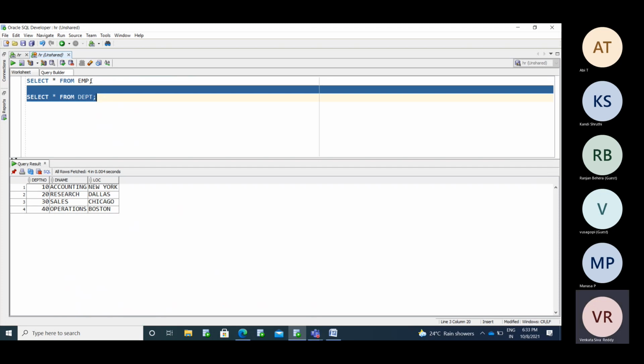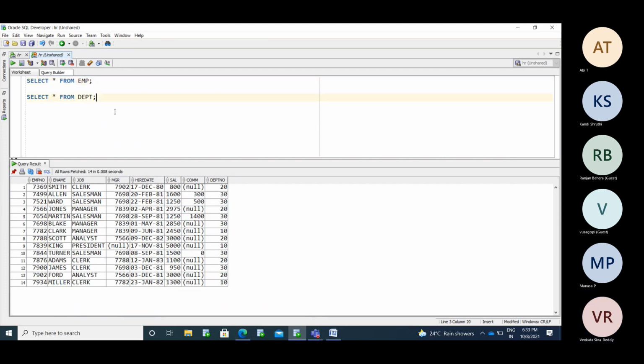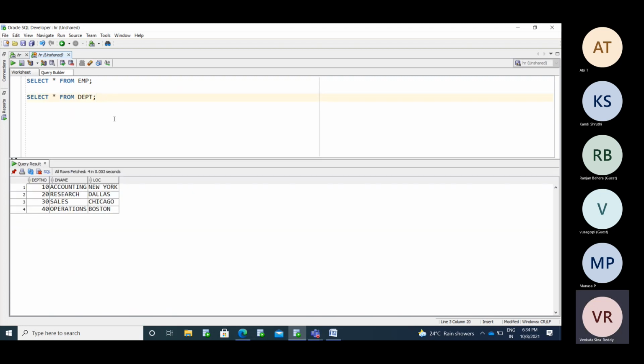Now I'm going to create the relations. I'm adding the primary key to the employee number, and I'm adding the primary key to the DEPT table's department number. While creating my table, I forgot to create the primary key. Now I'm going to alter that.